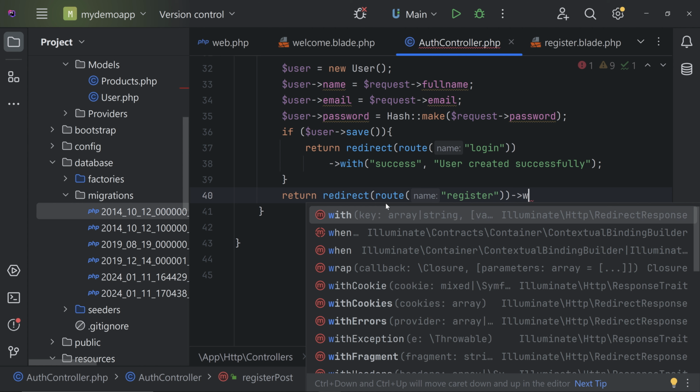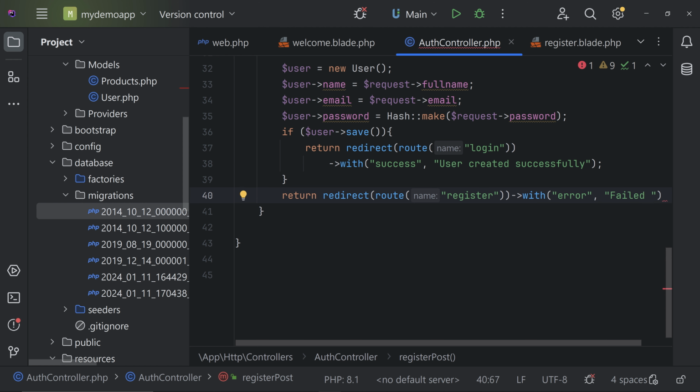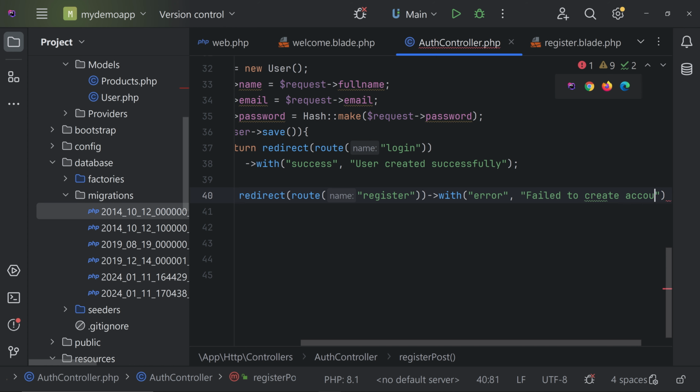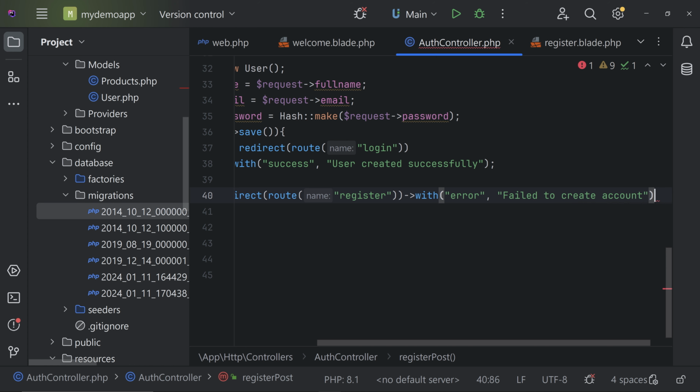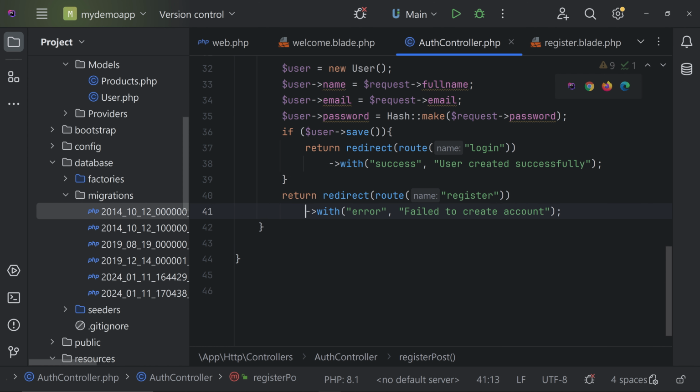And we can pass with key name, maybe error, and we can pass the message failed to create user account. Okay, give a semicolon here and hit enter here, and that's it.